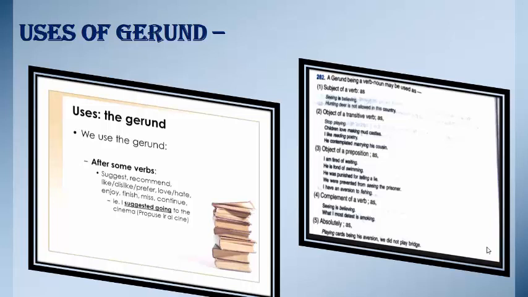That we use the gerund after some verbs, like dislike, prefer, love, hate, enjoy, finish, miss, continue, right? So these are some places where you can understand how to use the gerund.